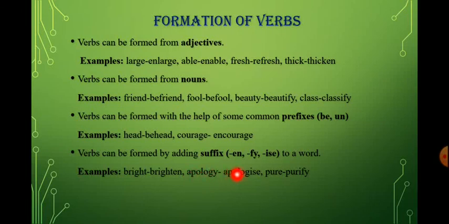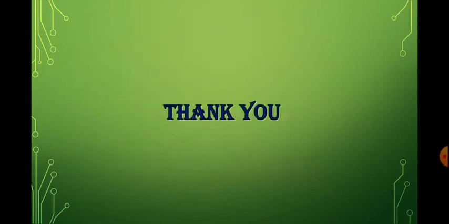Like apology. Here what suffix have we added? Ise. So it becomes apologise. Pure. What suffix have we added? Fy. And the new word we get is purify. So in this slide you can see how verbs can be formed. They can be formed from adjectives, from nouns, and by adding prefixes and suffixes. Thank you.